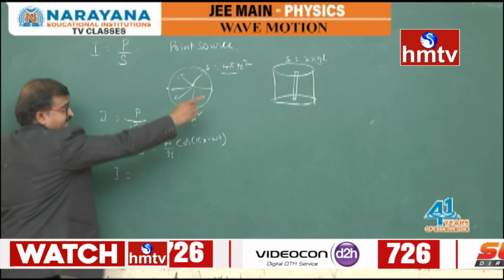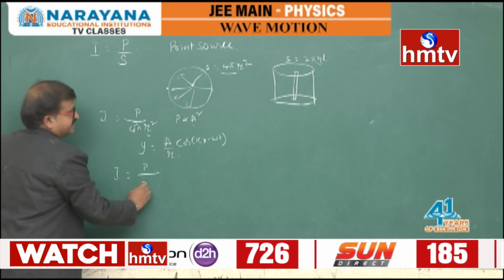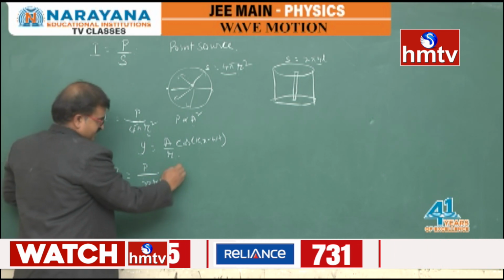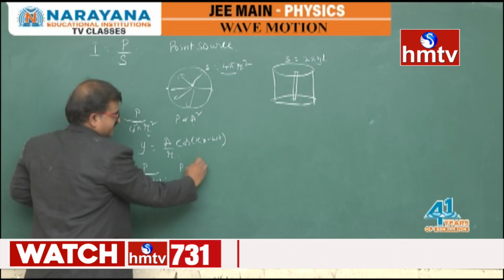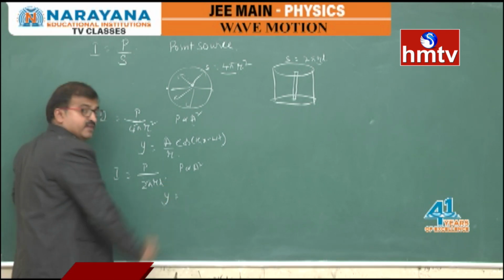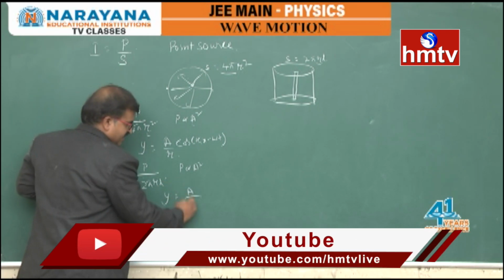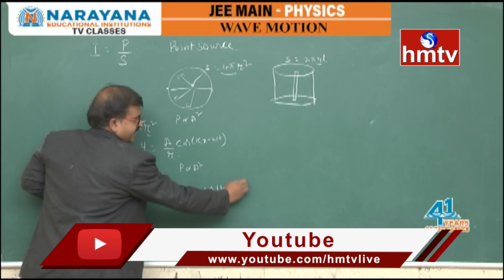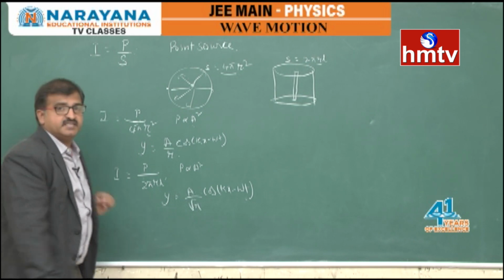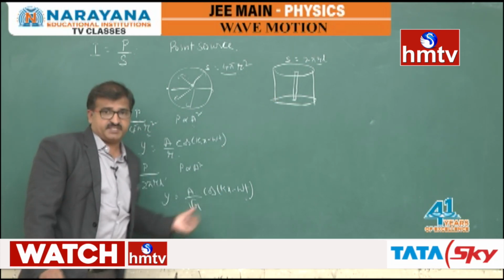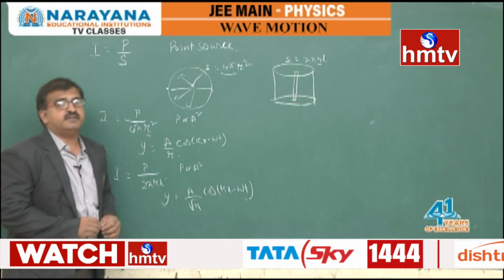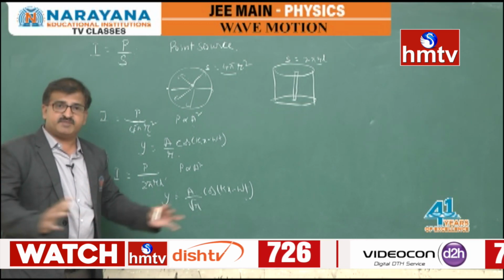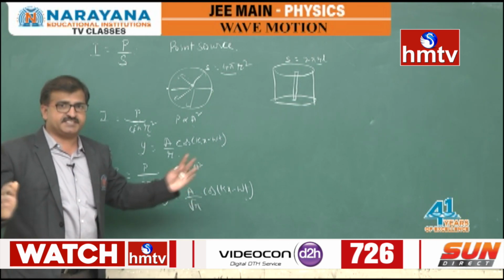Similarly, in the second case, intensity is P by 2 pi RL. As P is proportional to A square, the Y value will be taken as A by root R times cos of kx minus omega t on reaching the surface in the second case. So the intensity of the sound wave gradually decreases as it moves away from the source.